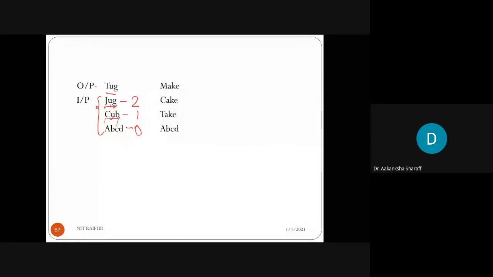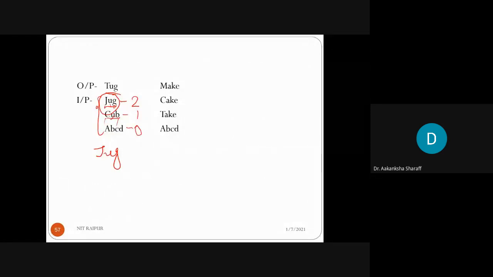Like the fitness function, who is most fitted, or how good the solution is? Which solution is good, or which word is good as compared to tug? It is the word jug. The word which has the highest fitness value, we consider that word or term to be the good, or the fittest, or fit word, you can say. Clear? So this is one example of a fitness function.